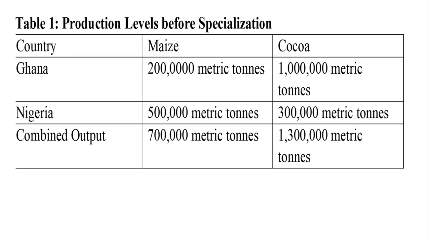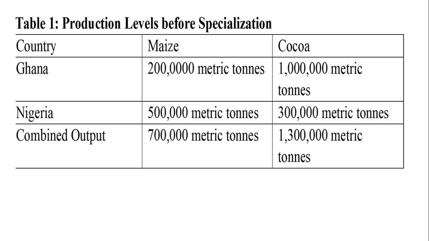So Ghana can decide to produce maize, and with the same number of people in the country, Ghana can produce 200,000 metric tons, and Nigeria can produce 500,000 metric tons.